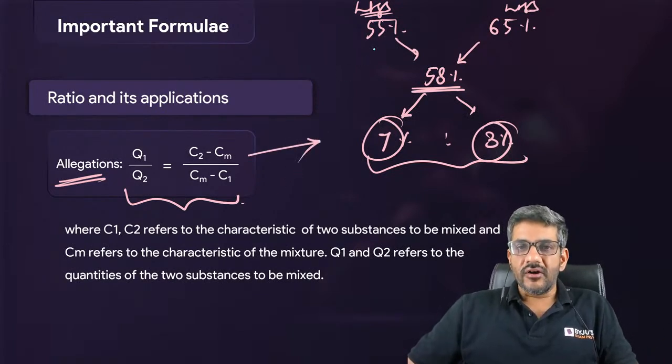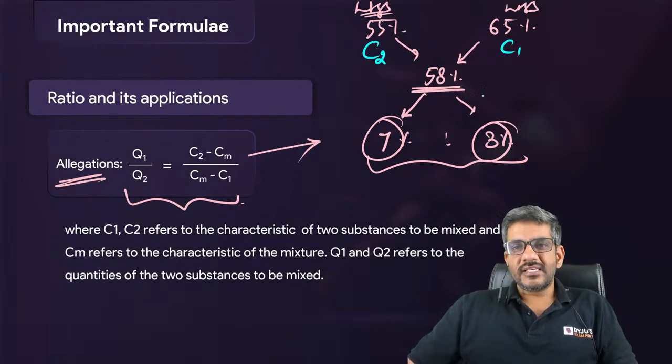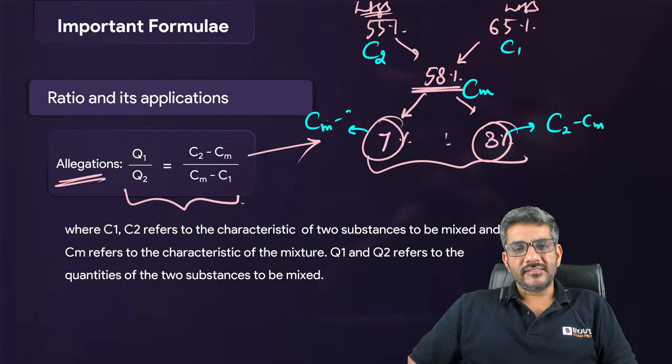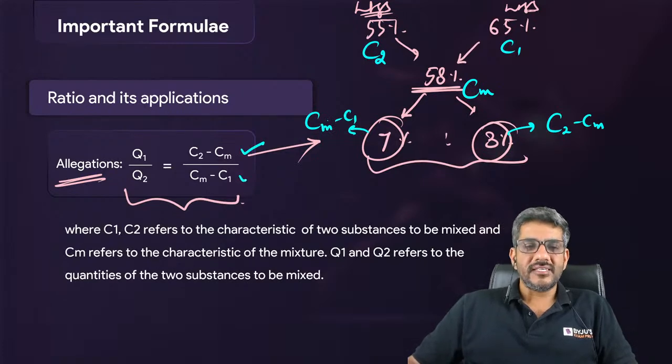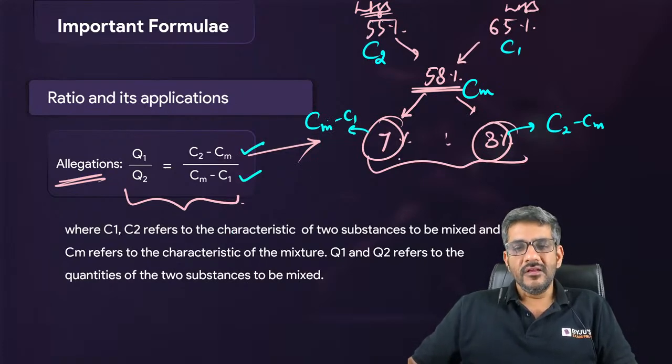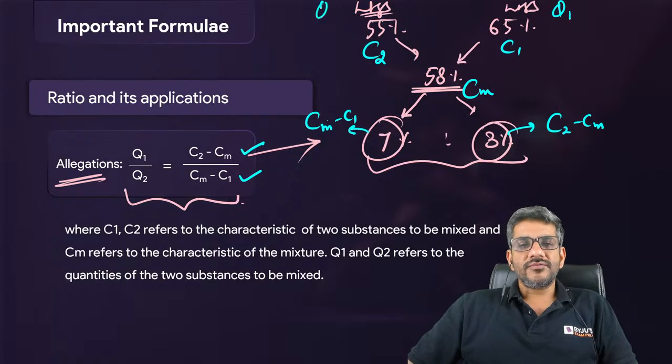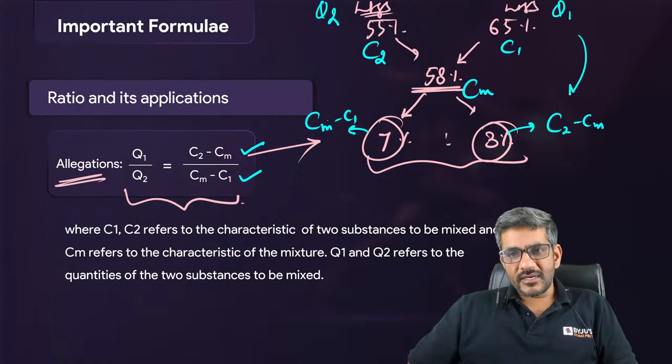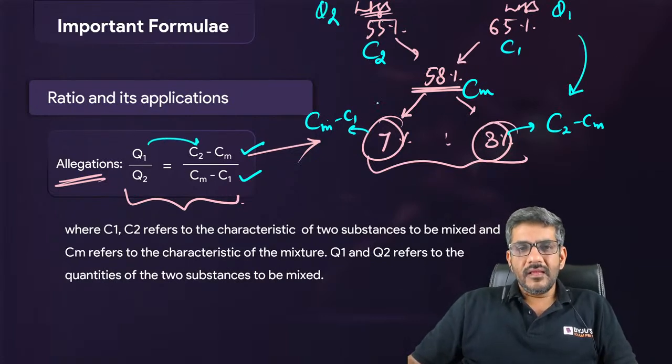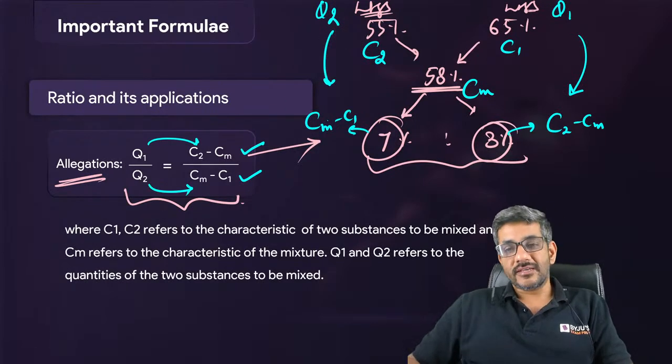It's kind of, this is C2, this is C1, and this is CM. So what is this value? It is equal to C2 minus CM. What is this value? It is equal to CM minus C1. तो वही लिखे हुए ना, C2 minus CM upon CM minus C1. ठीक है. तो अगर मैं क्वांटिटी 1 अपॉन क्वांटिटी 2 की बात करूं, अब यहां C1 जो है वो क्वांटिटी 1 के लिए है, C2 is for quantity 2, so this is for quantity 1, that is C2 minus CM, and this is for quantity 2, that is CM minus C1. So that way this ratio is given over here.